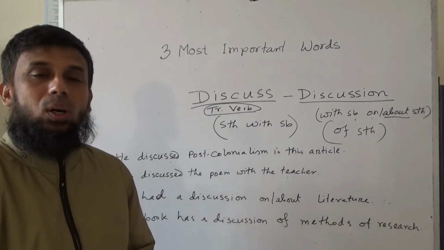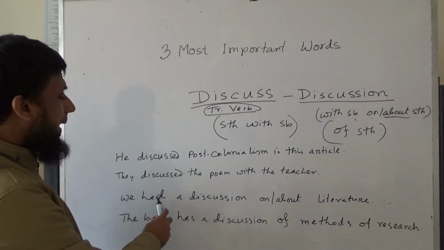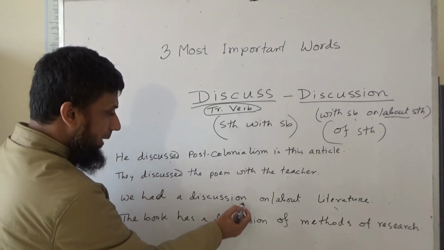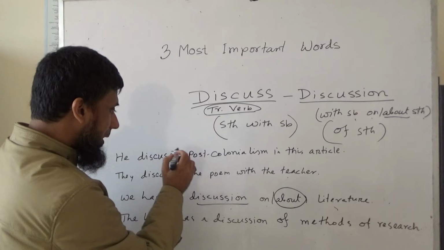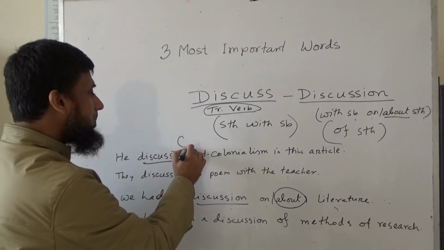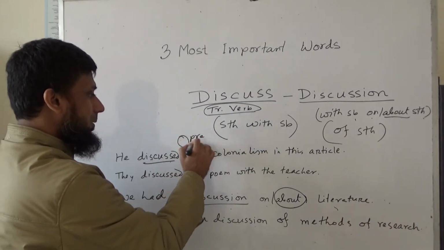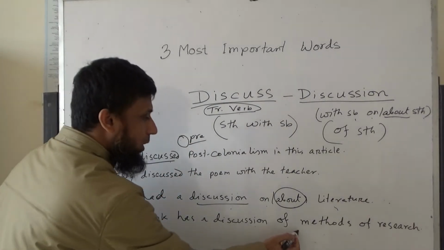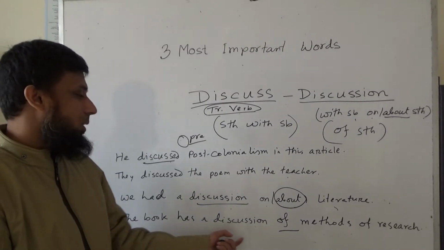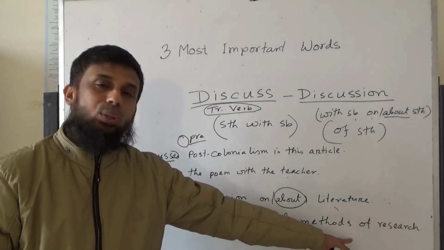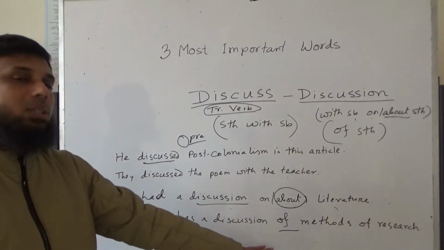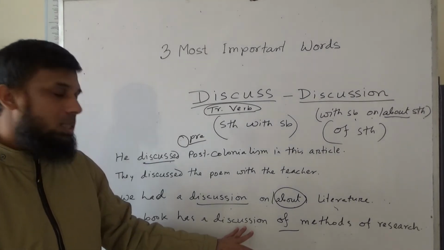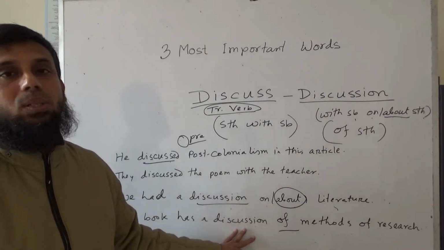Like, we had a discussion on or about literature. So after discussion you can have about, but after discuss you do not have any preposition. Also after discussion you can have the preposition of. The book has a discussion of different methods of research. Normally of is used when an article or book discusses different aspects or methods of something.